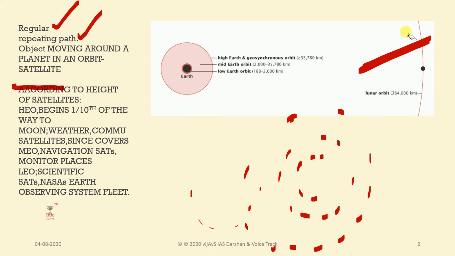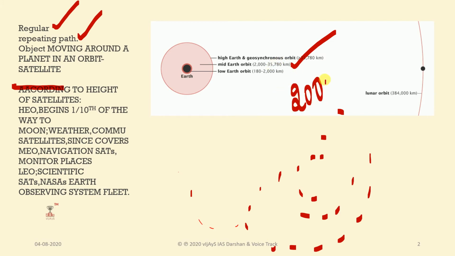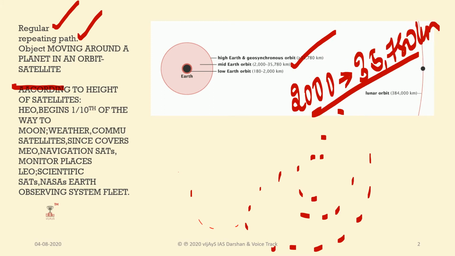And again, next one is called the middle earth orbit or mid earth orbit. This is usually located nearly 2000 kilometers from the earth up to 35,780 kilometers. And this is used for navigation satellite purposes.